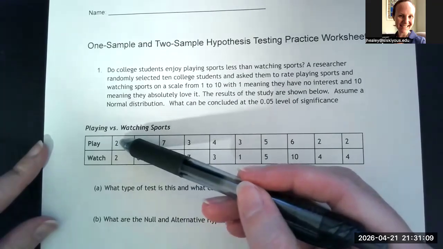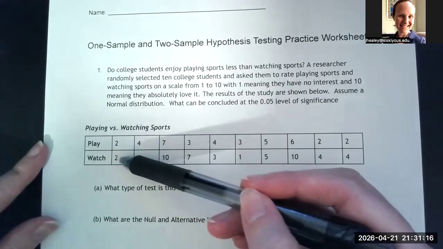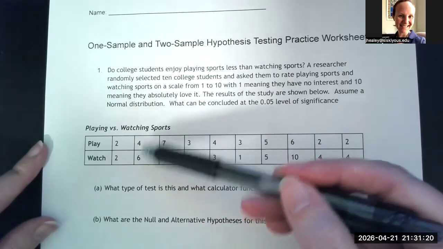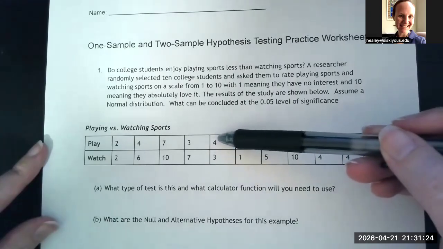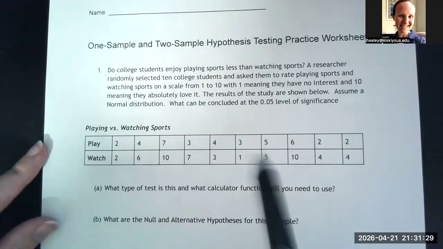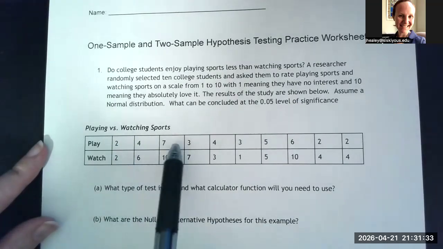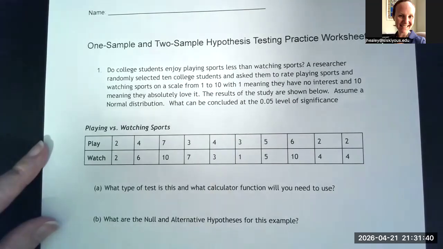So this first person gives a score of 2 for their preference for playing sports and also a score of 2 for watching sports. But this student actually prefers watching sports over playing sports. And if we look further over, we have a student who actually prefers playing sports over watching sports. And so it's not consistent all the way across. Some students have equal scores. Some students have a lower score for playing sports versus watching sports. And some students have a higher score for playing sports than they do for watching sports.